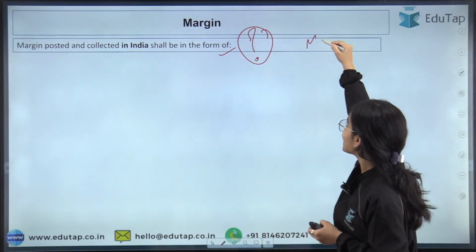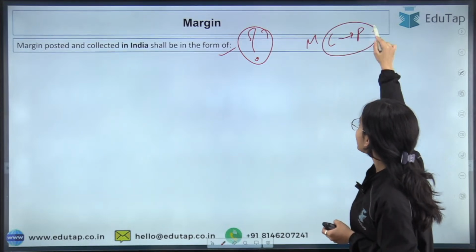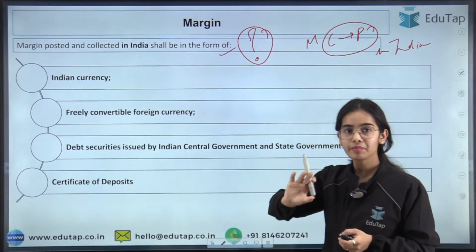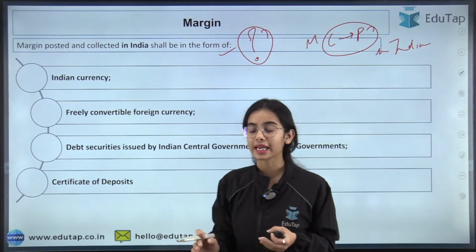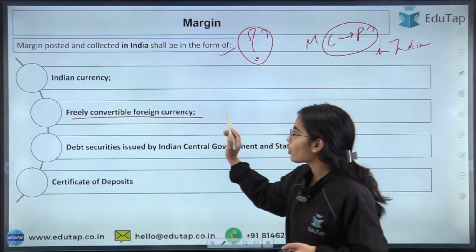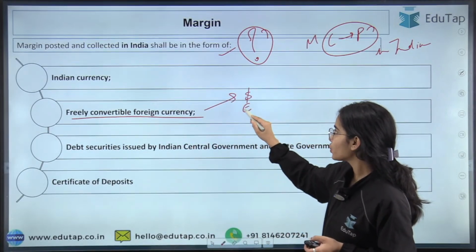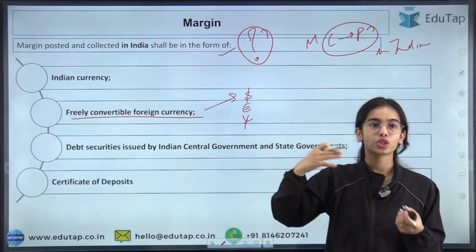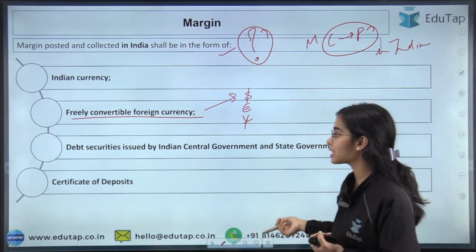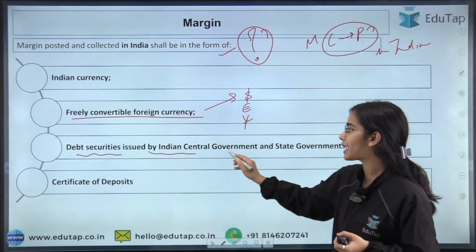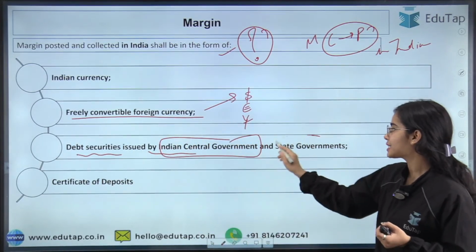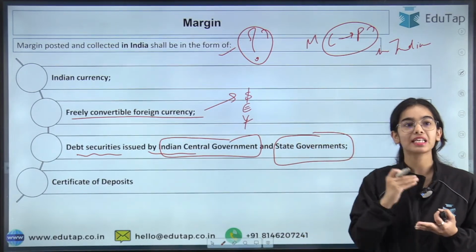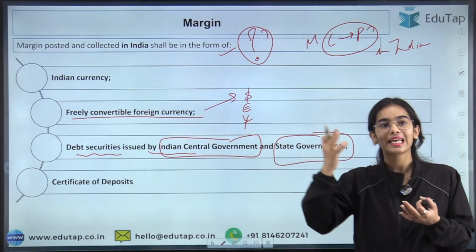Now, margin posted and collected in India shall be in the form of what? If the margin is collected and provided in India, it shall be in the form of Indian currency. In India, we accept Indian currency, right? Freely convertible foreign currency such as the dollars, euros, yen, yuan, and the pound sterling. So they are the freely convertible foreign currency. Debt securities issued by the Indian central government and the state governments. So they are issuing the government securities, and that can be accepted as margin that is posted and collected in India.